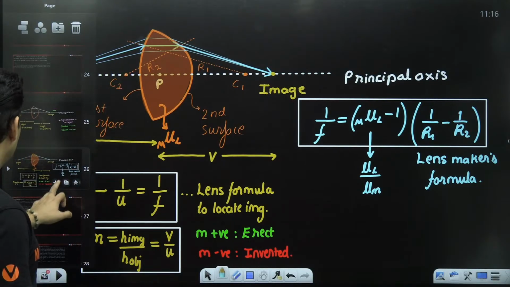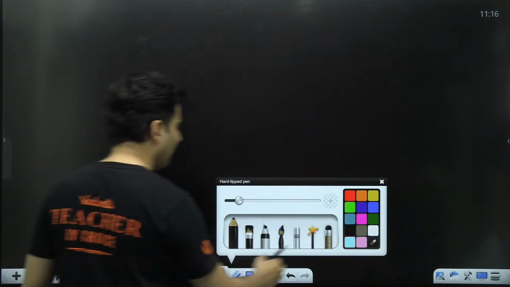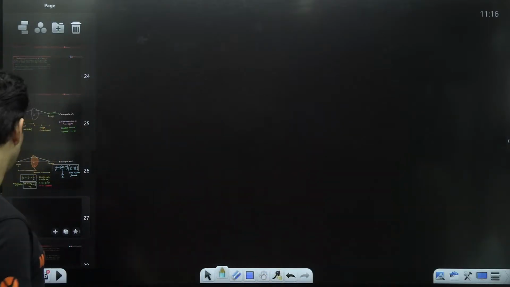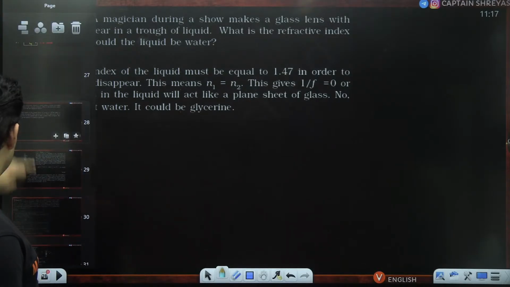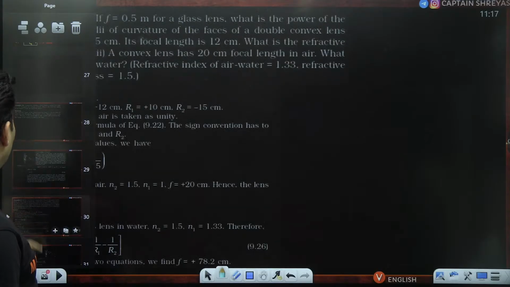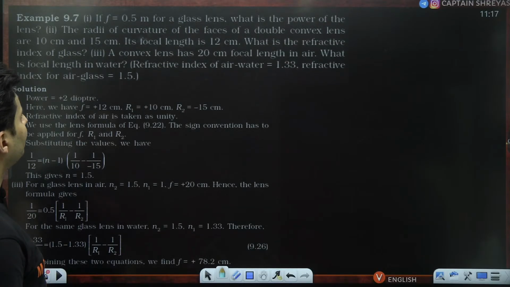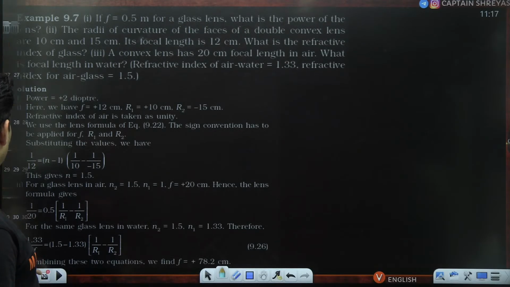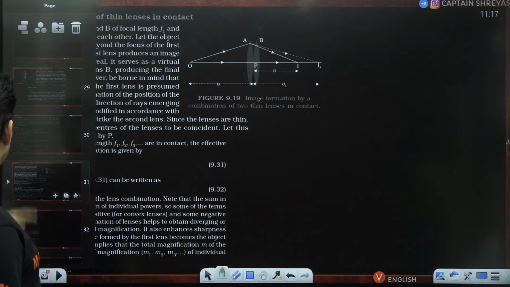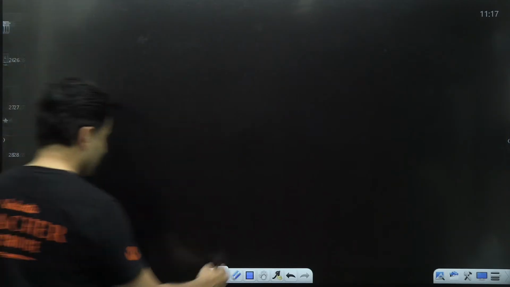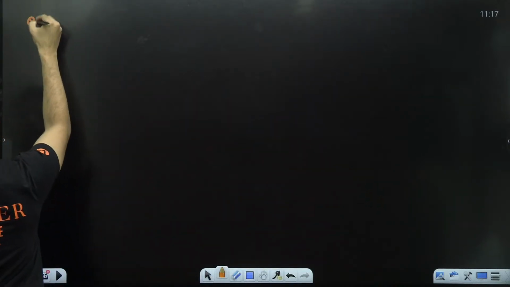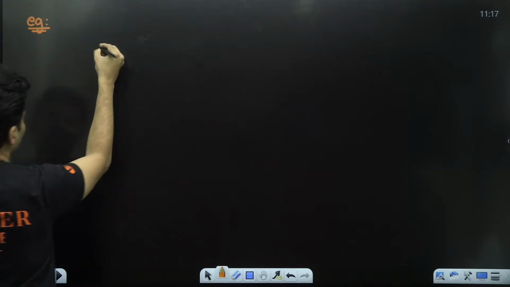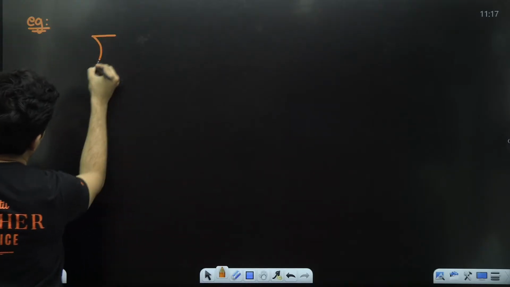Let's try to do a simple question on this so that you get an idea. Let's see what kind of question they have kept. Okay, this is different. No, we'll do separate examples so that we can build the concept. Let's build the concept, my dear warriors. Let's say I have a concave lens.